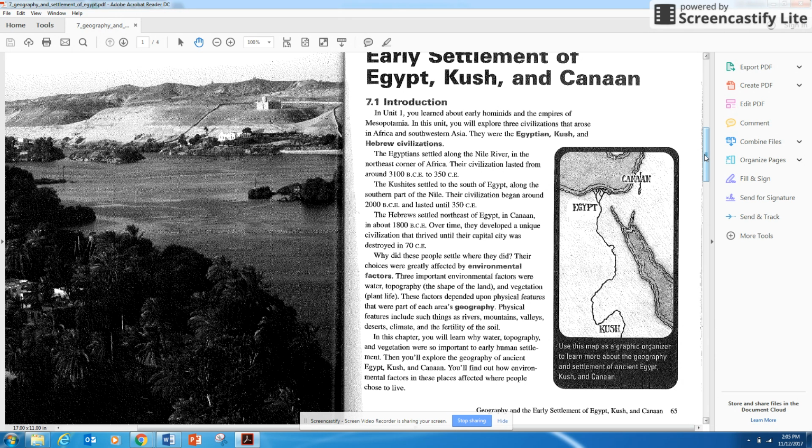In this chapter, you will learn why water, topography, and vegetation were so important to early human settlement. Then you'll explore the geography of ancient Egypt, Cush, and Canaan. You will find out how environmental factors in these places affected where people chose to live.